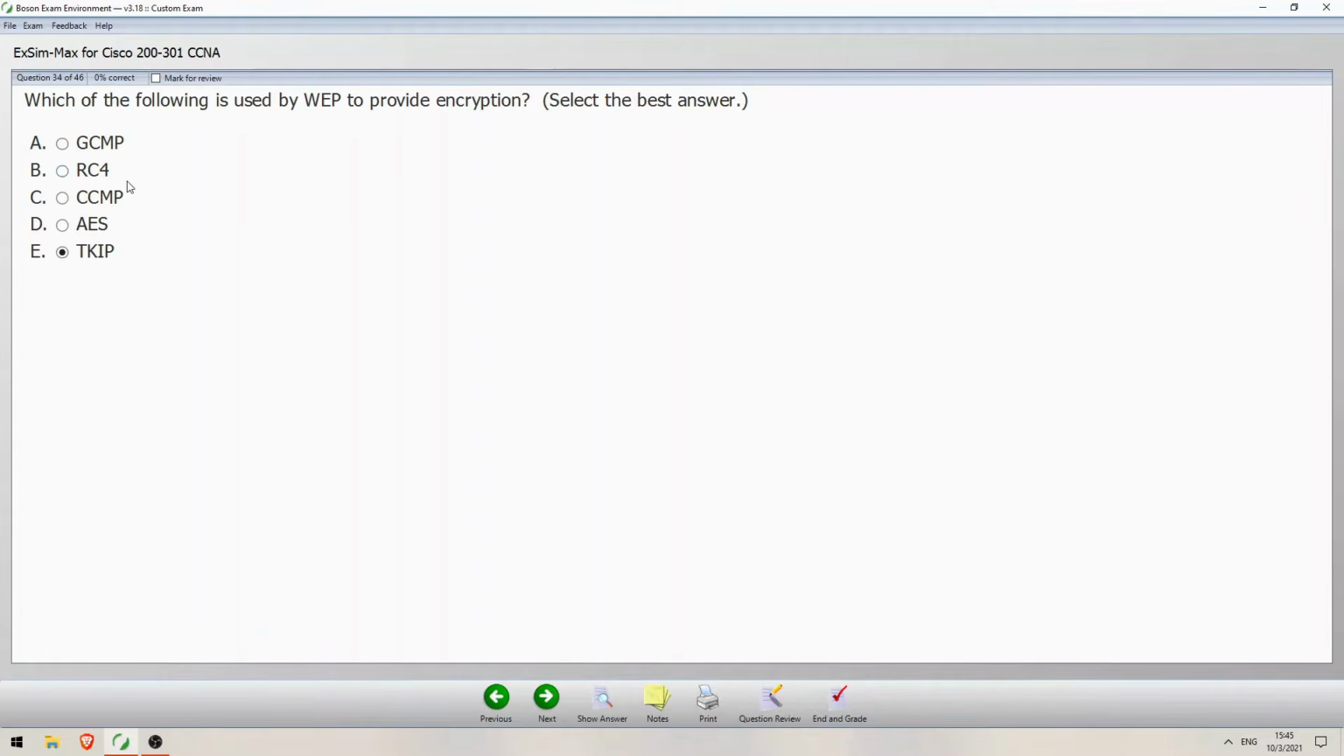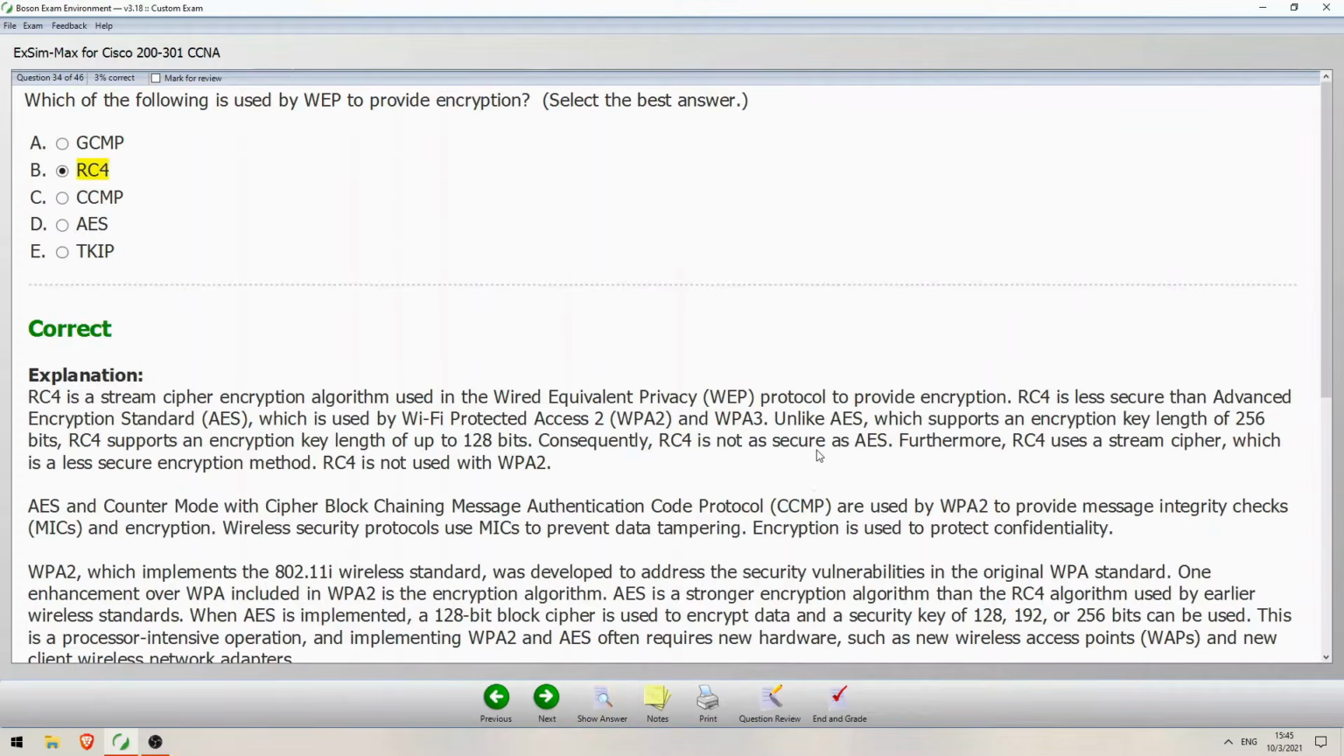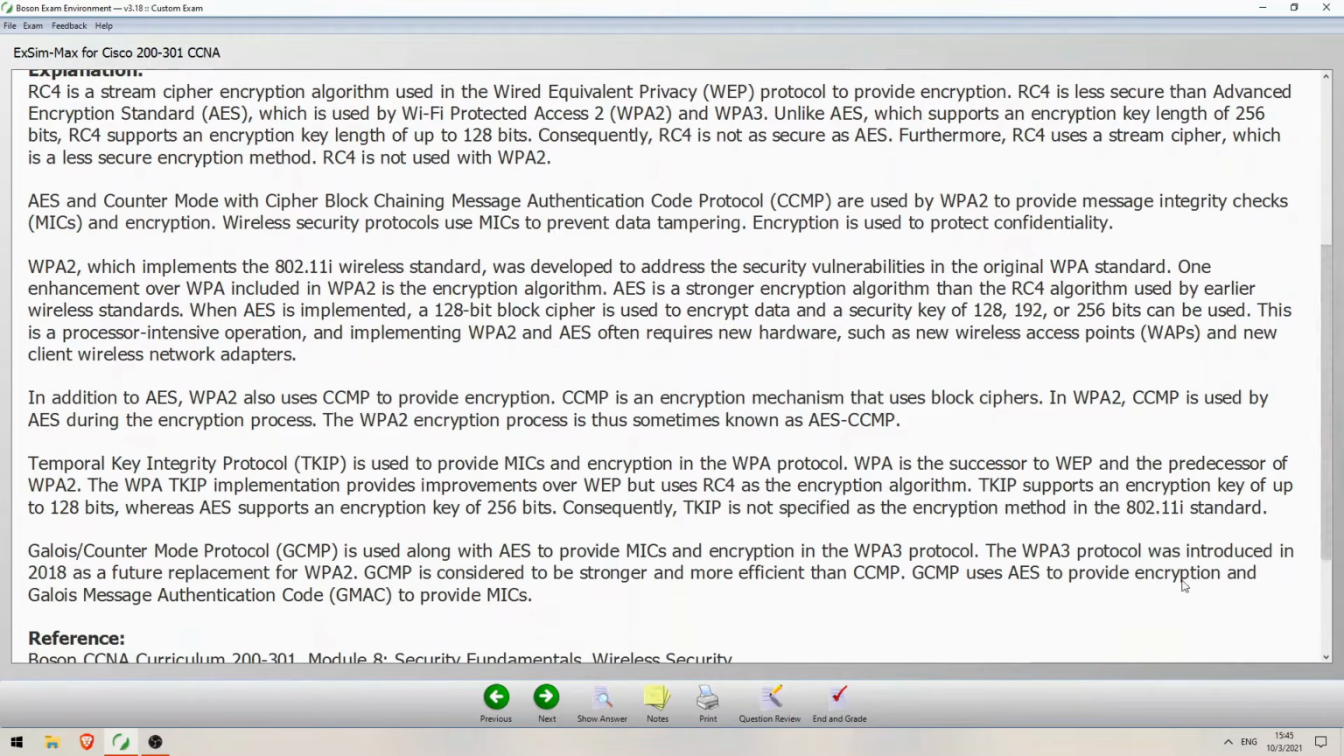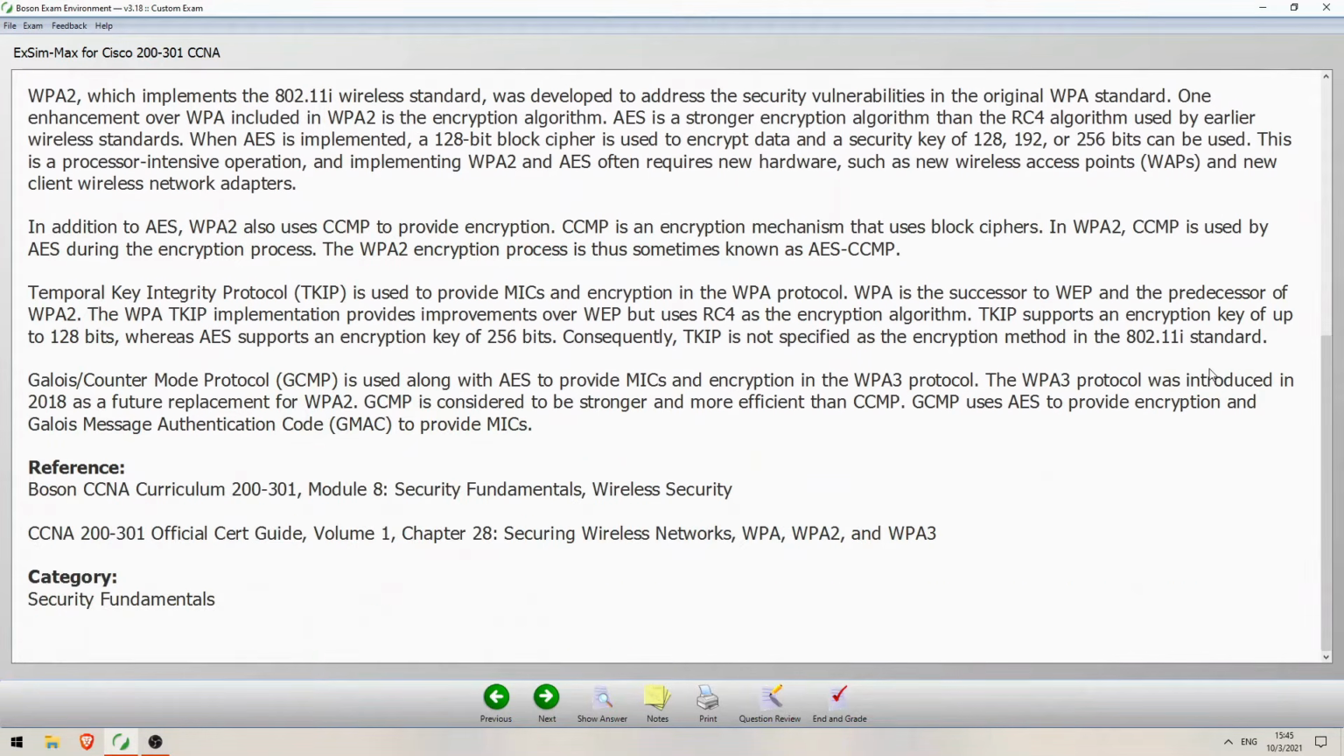The more accurate statement is that WEP used RC4 to provide encryption. This is the encryption algorithm used by WEP. And as I said many times before, it is not secure, so you should not use it in modern wireless networks. Okay, I'll click on Show Answer, and there it is. RC4 is correct. So here is Boson's explanation. I recommend pausing the video now to read it. Okay, and here are Boson's references. First, to their own CCNA curriculum on security fundamentals, wireless security, as well as a reference to the CCNA official cert guide covering securing wireless networks.